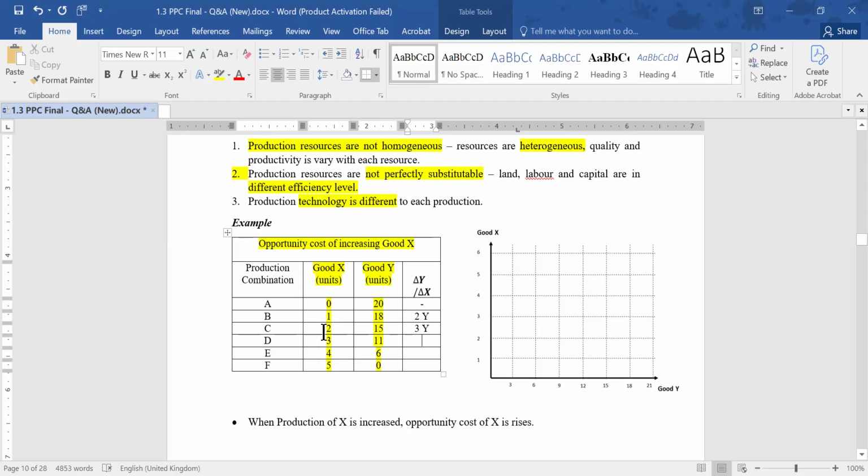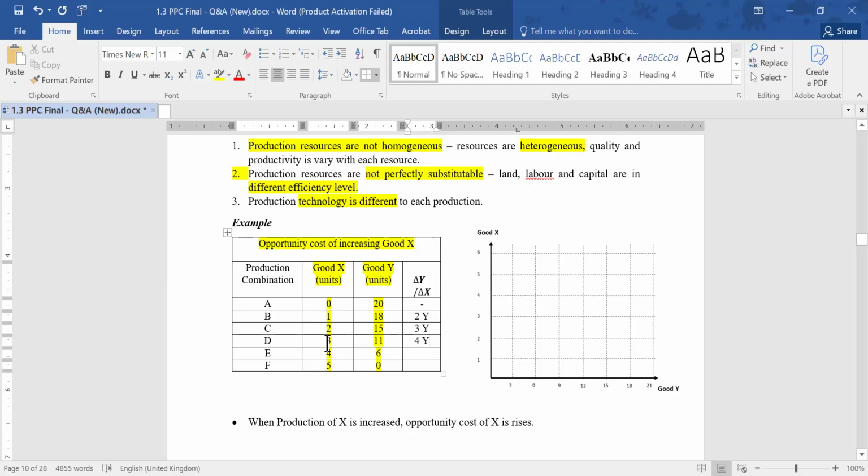And then when X production increases from 2 to 3, by 1 more unit, here always it is getting increased by a similar amount, right? When it comes to 2 to 3, 15 become 11. That means the sacrifice amount will increase up to 4 Y units.